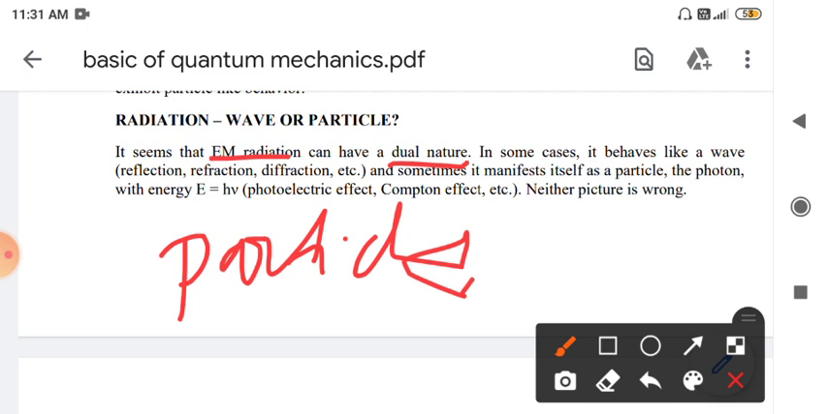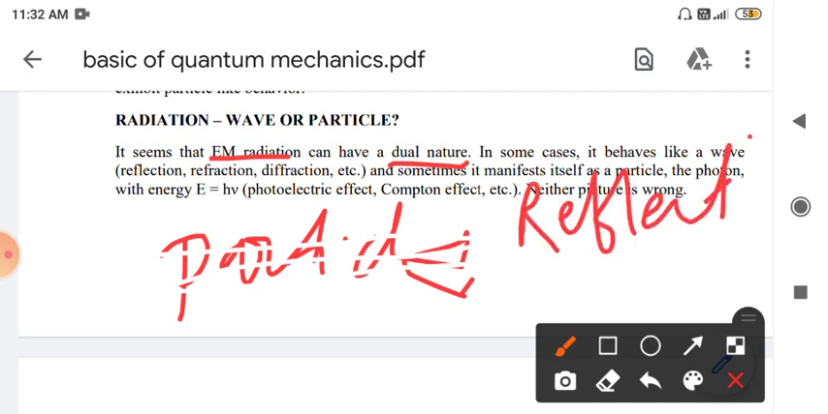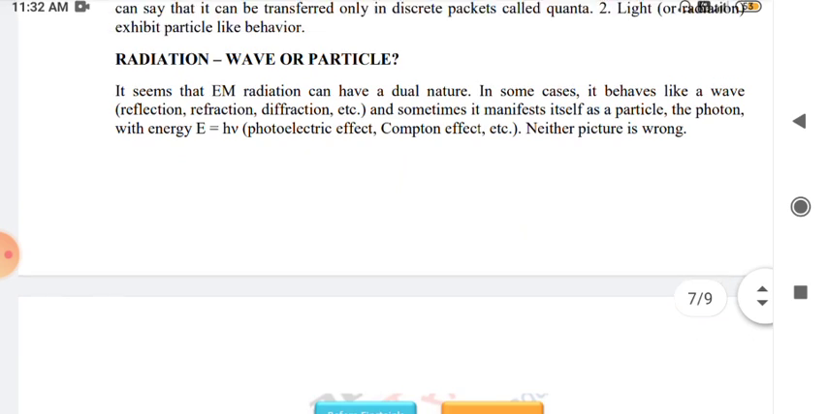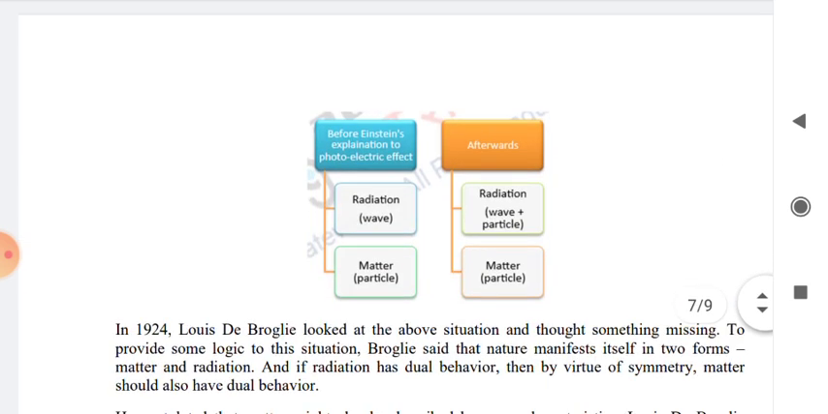And if we consider the reflection and refraction phenomena, there we need to consider the wave nature of light. For reflection or other light phenomena, we have to consider the wave nature of light.